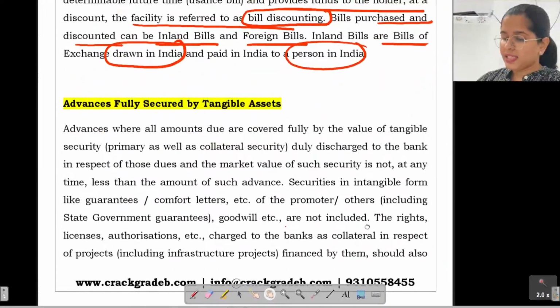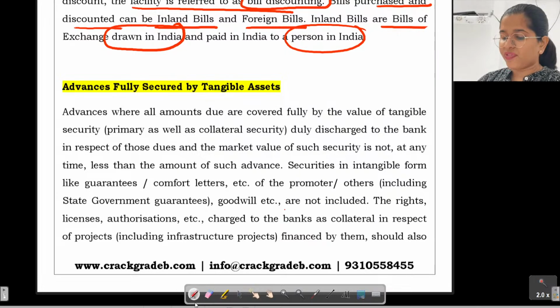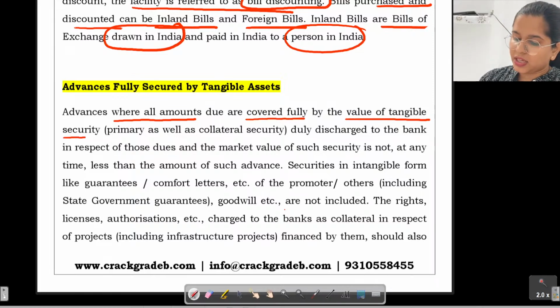Now next we will see advances that are fully secured by tangible assets. So again it is a type of bank credit but it has security in hand. So advances where all the amounts due are covered fully by the value of tangible security.